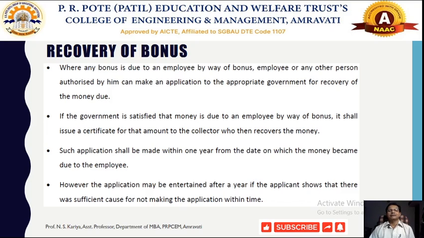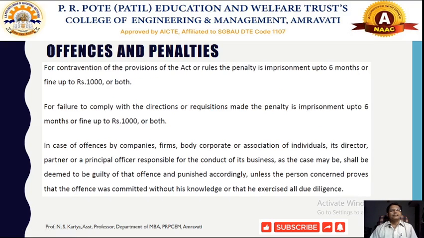All these things are mentioned in the application to the government, and then the government will direct the collector, and finally the collector recovers that amount as bonus, and it will be distributed to the employees. The next one is called offenses and penalties.